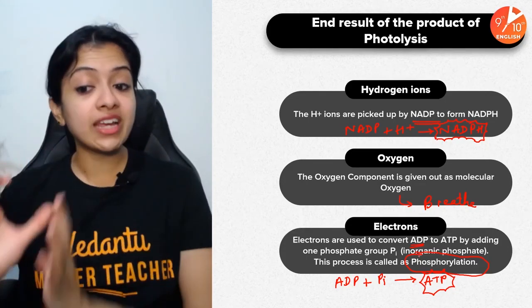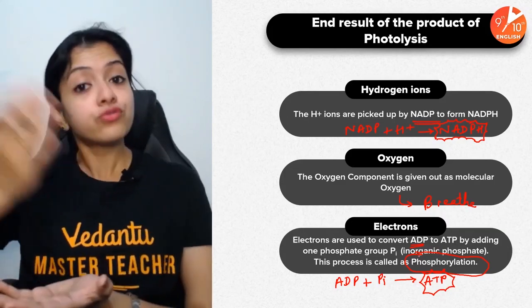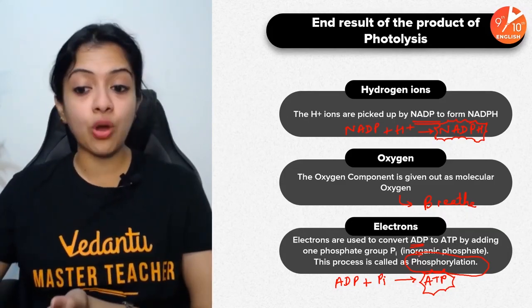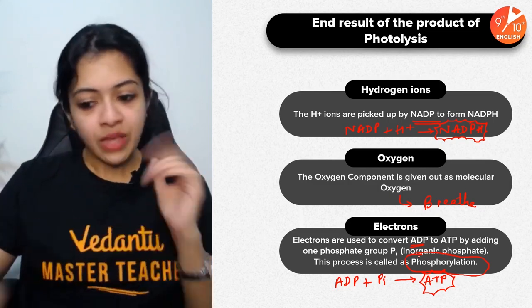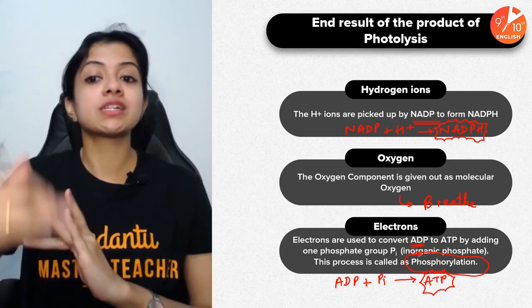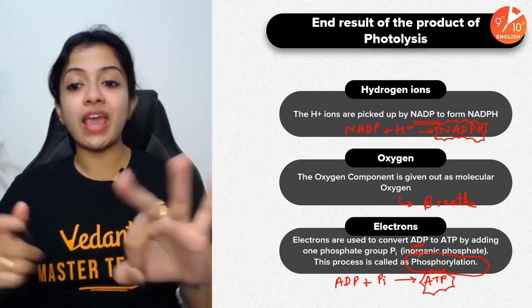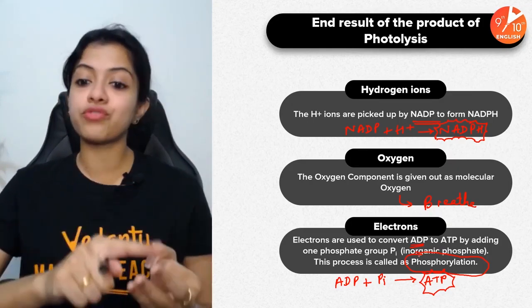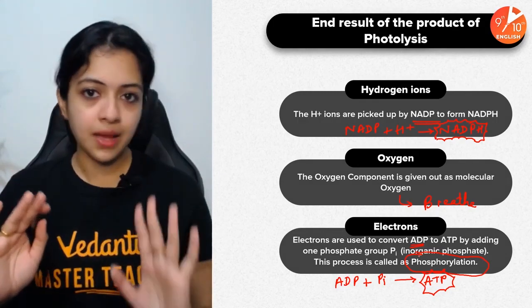Phosphorylation alone would mean ATP formation. Photophosphorylation would be ATP formation in the presence of light. Right, children? So these are the end products of photolysis, end products of light reaction. So the fate of hydrogen ions, oxygen, and the electrons are very clear by now.